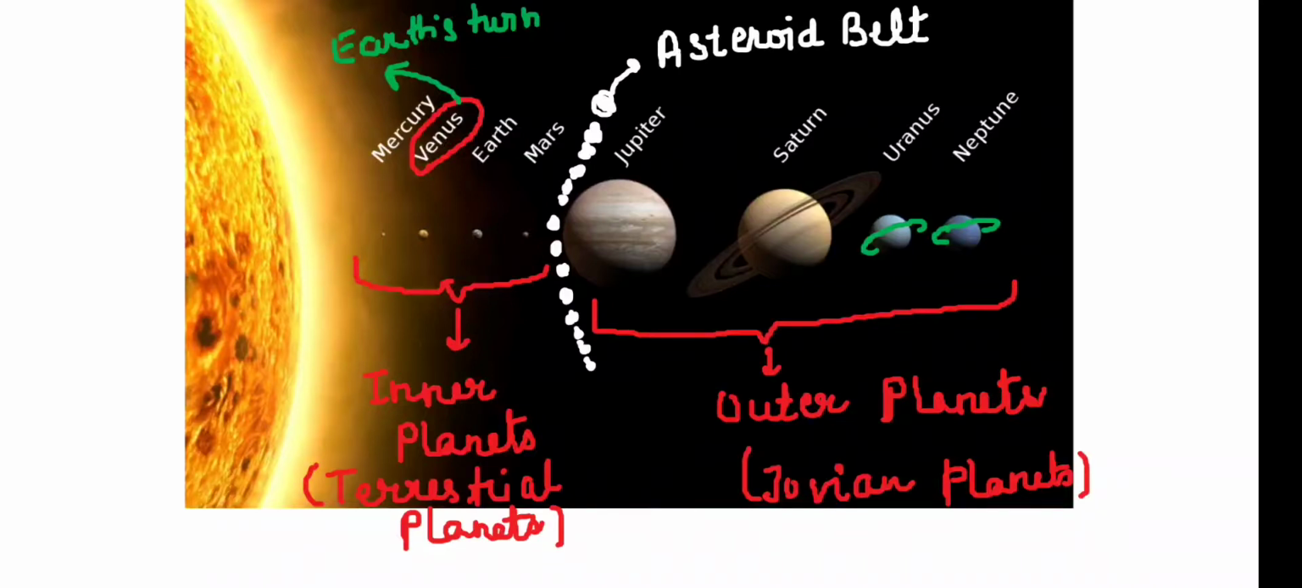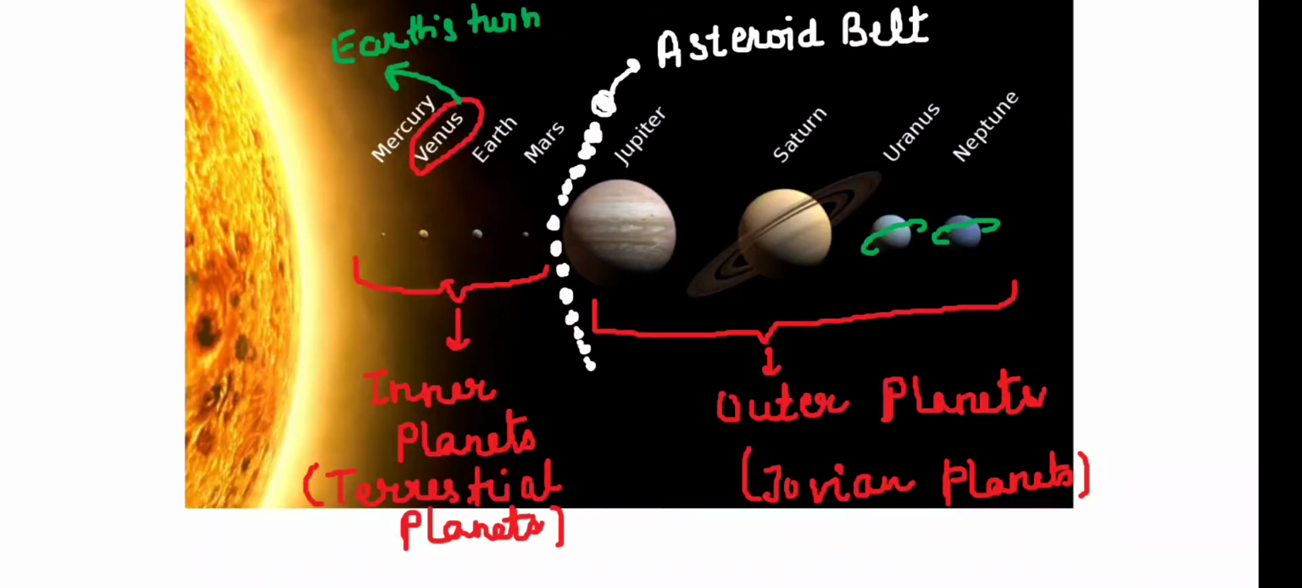Then after Mars comes Jupiter, the 5th planet, which is the largest planet in the solar system. As you can see, it is of the biggest size. It is the first planet after the asteroid belt. This asteroid belt comprises asteroids, which are basically rock debris, or the rocks that are there in between Mars and Jupiter.